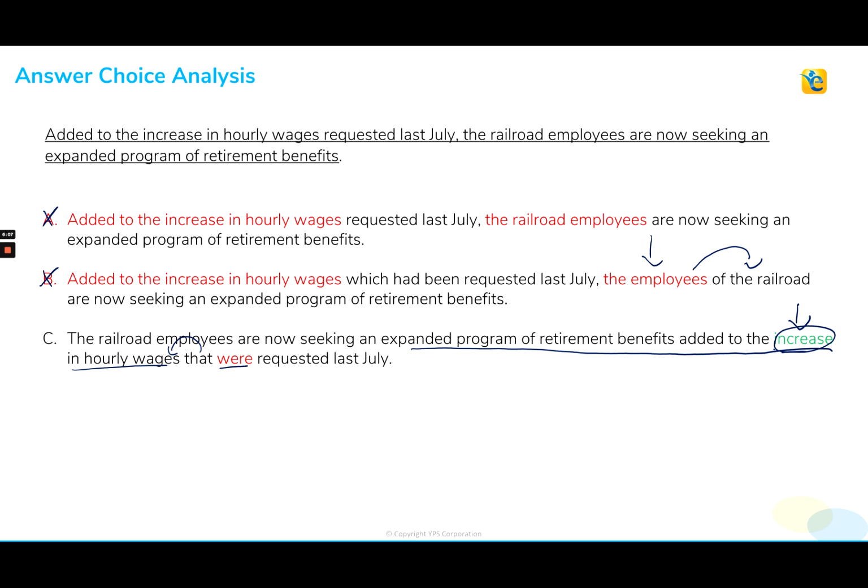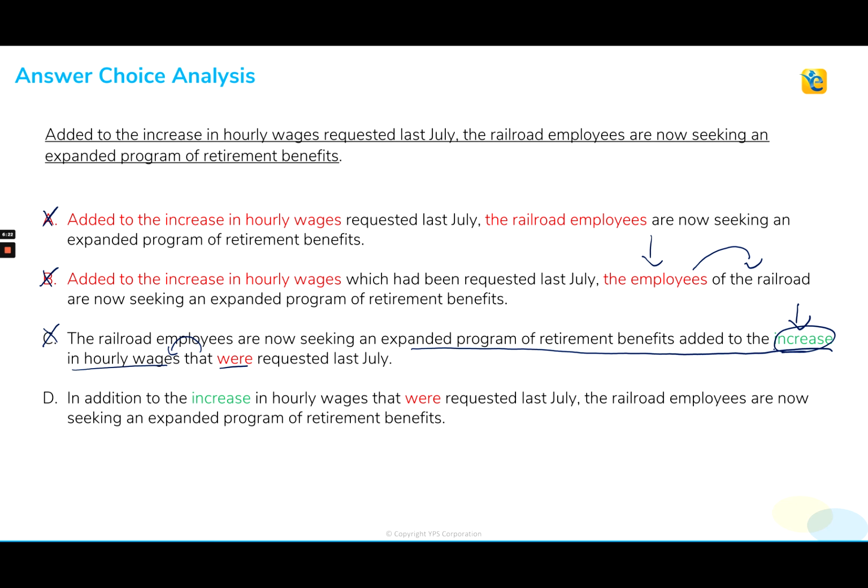Okay, so we have a slightly far away noun modification with that here. That would be referring to the increase that was requested last July. So option C is out for this meaning change and for that subject verb error. Now, let's take a look at choice D. Choice D is repeating that same subject verb error we just discussed. We have increase, were. Again, that slightly far away noun modifier. I'll give you some great resources at the end to practice that skill if these two choices messed you up a little bit here. But that's the deterministic error to reject choice D.